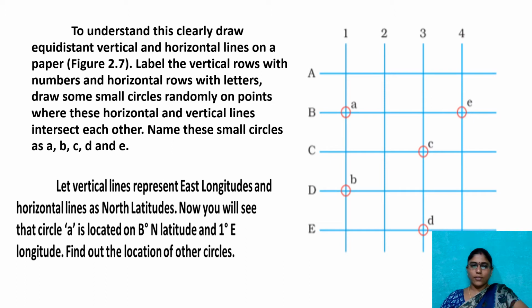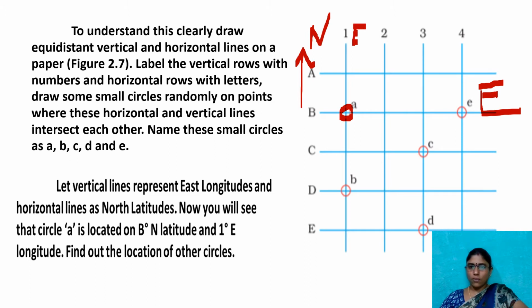For every map pointing, we always use north on the top. This is east. Okay, now B, what is the latitude here? B latitude. And what is the longitude here? 1. So for all such values we use 1E.